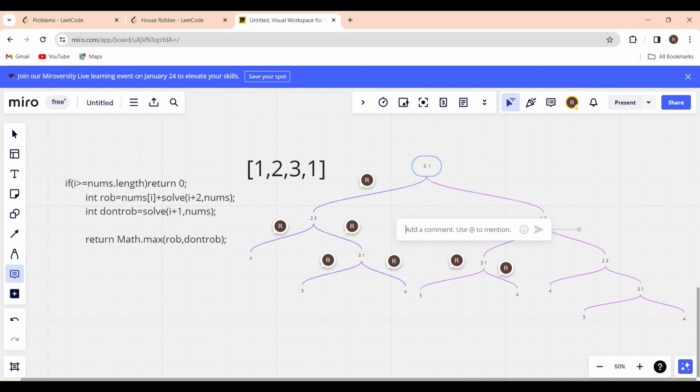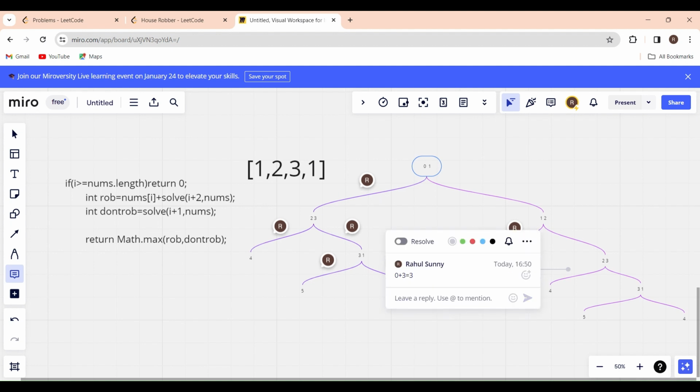I can go to the adjacent house, right? Which is equal to 0, right? Which is out of bounds. So I'll return 0 plus 3 here, equal to 3. Okay. If I want to rob the house, then I will get an answer as 3 here. If I want to rob the third house, then I will get an answer as 3.